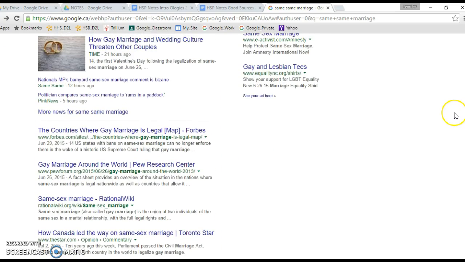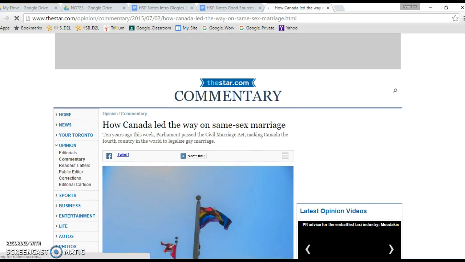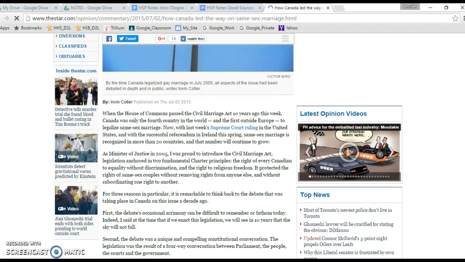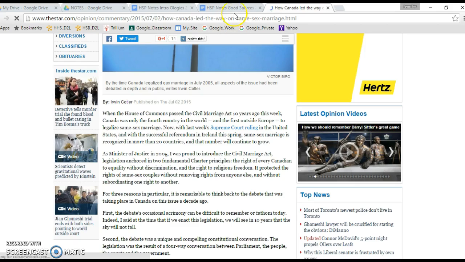So somewhere here there was Time Magazine or The Star, so that's the Toronto Star. And let's see whether we have an author. We do. In this case, we do. So bylines are not all gone, but they're not 100% there all the time anymore either.